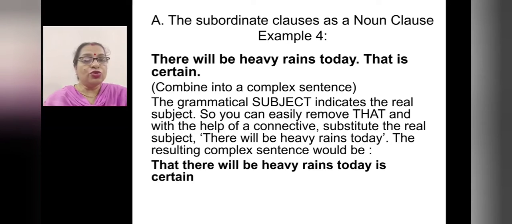So you can easily remove that and, with the help of a connective, substitute the real subject: there will be heavy rains today. The resulting complex sentence would be, that there will be heavy rains today is certain.